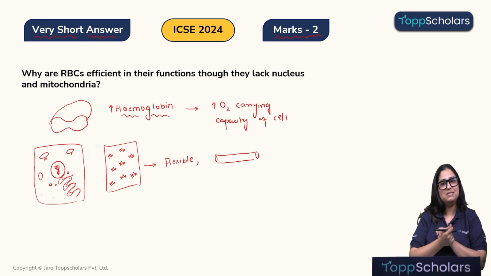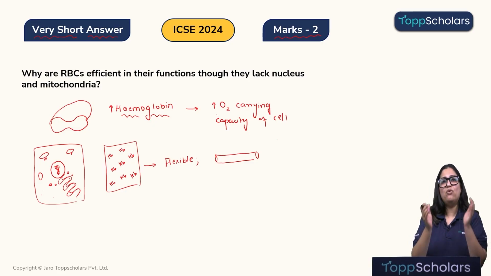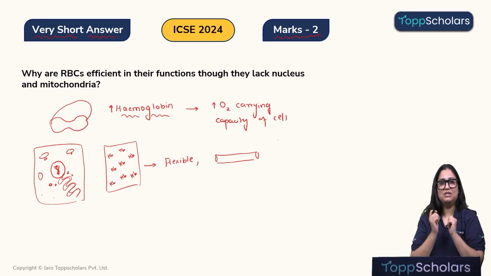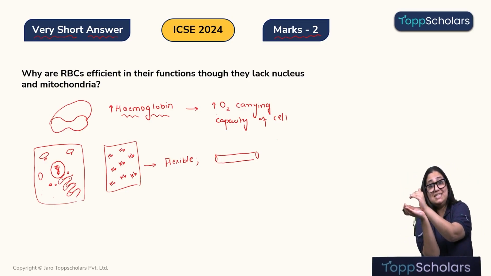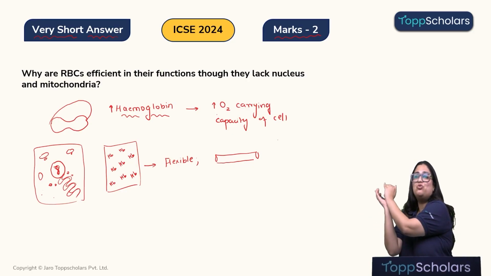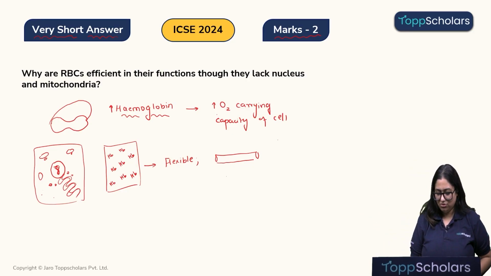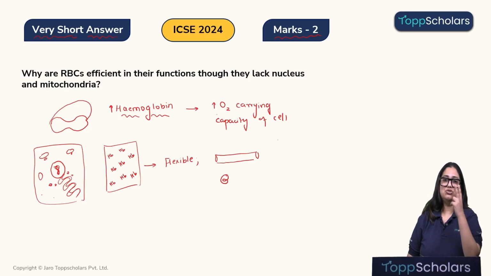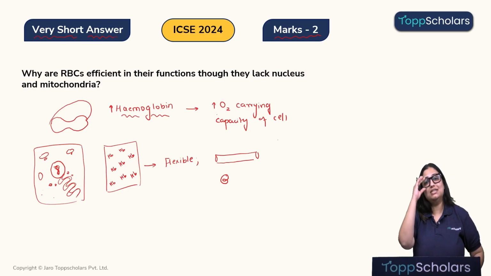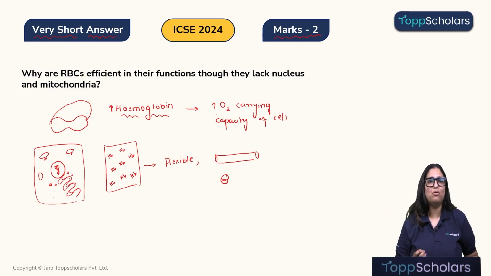In fact, you will be surprised that when RBCs have to pass through the capillaries, they literally fold upon themselves like a C. So your RBC, which is like this, will fold upon itself like a C so that it can pass smoothly through the capillaries. So RBC would look something like this when it is passing through the capillaries, and then it will flow through it.